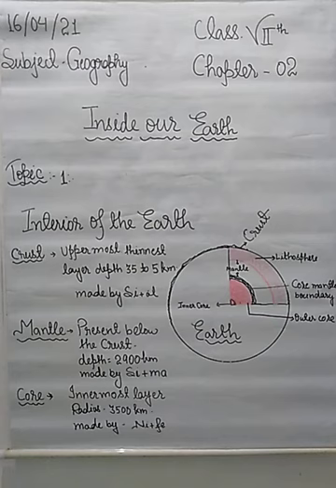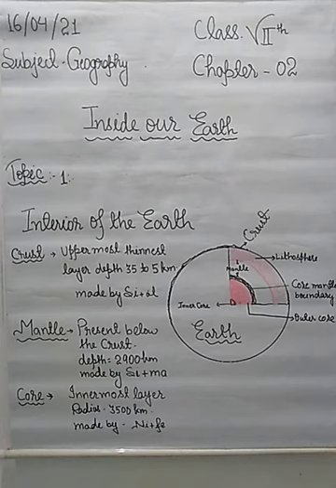It is said that it is like an onion. So students, you know very well that an onion also has a number of layers, one inside another, just like our earth also has several layers.